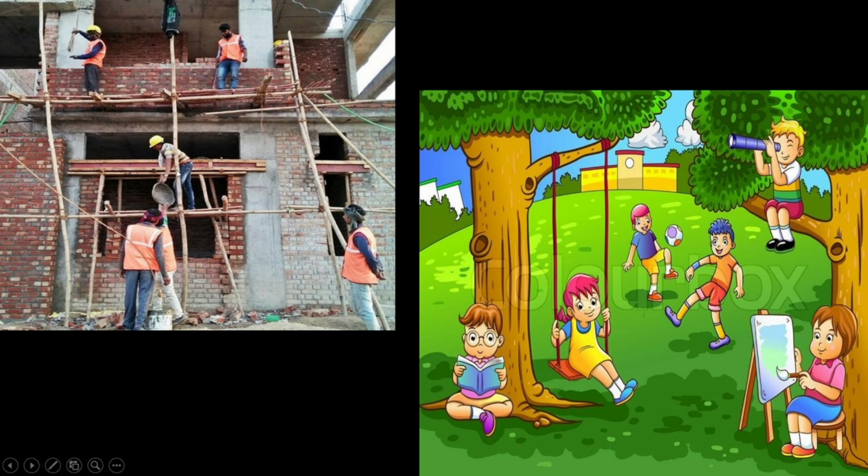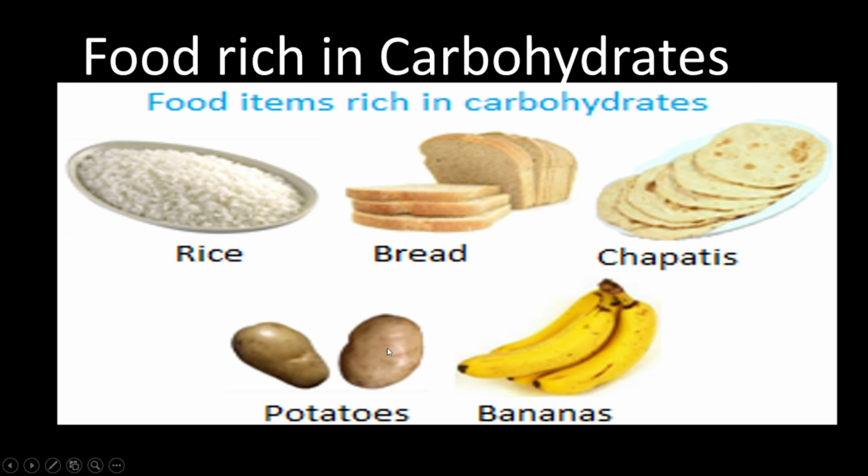So people who do a tough job, and also these children who run and play, require more carbohydrate. Carbohydrate gives them instant energy, and it is very important for growing children and people who do hard work.